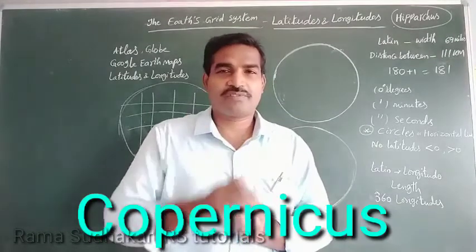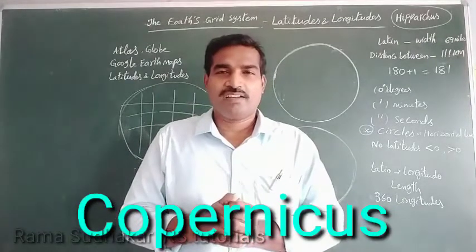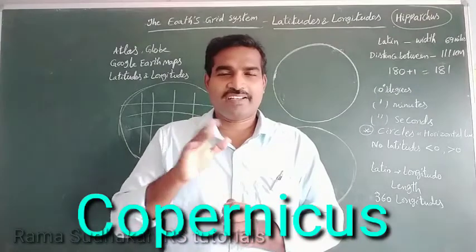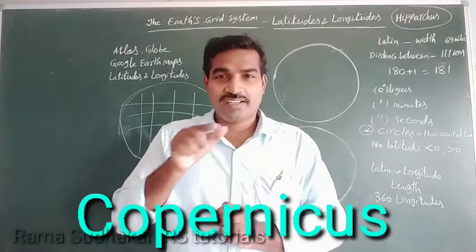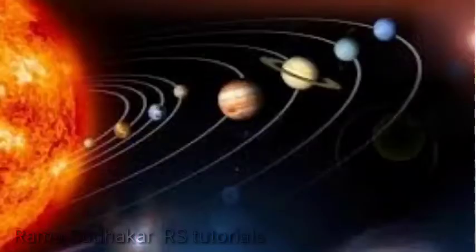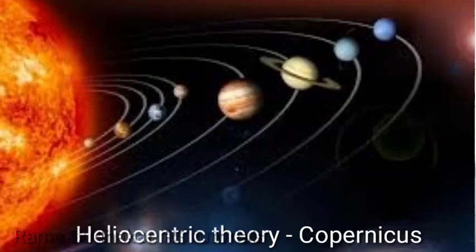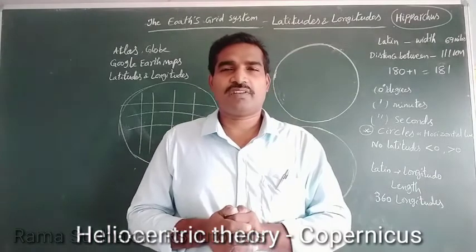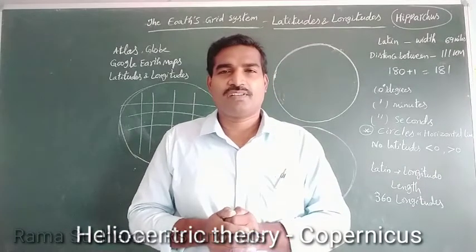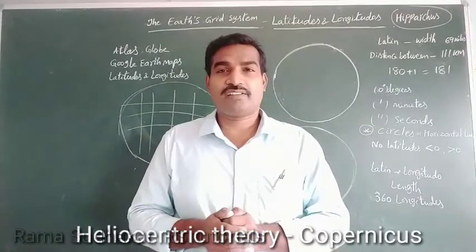According to his views, Earth is not the center, the Sun is the center, and all the planets and remaining objects revolve around the Sun. This is known as the heliocentric theory.